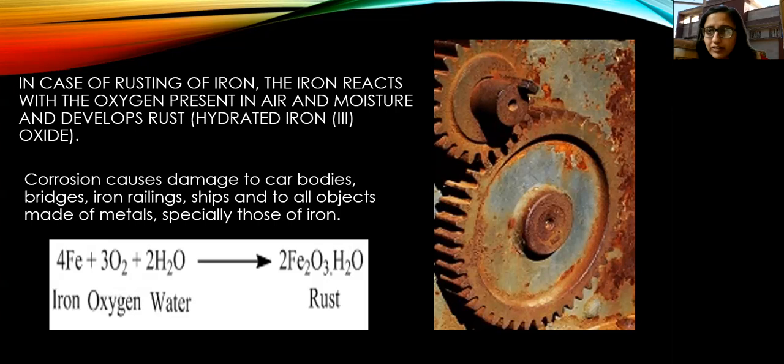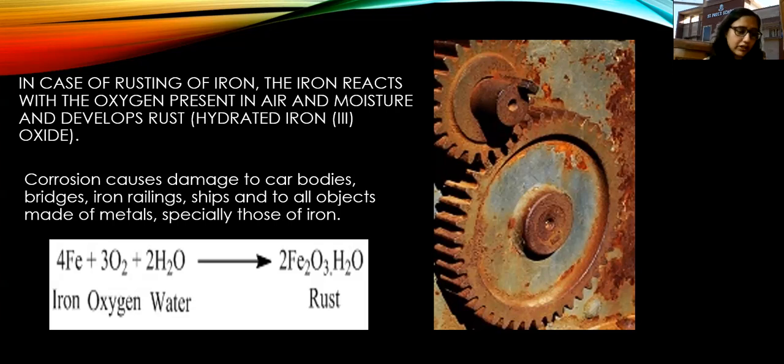अभी बोला था ना ऊपर, what is rust? Hydrated iron oxide. So this hydrated means it contains water. Water molecules are also there, water particles you can say. So यहाँ पे क्या है? Fe2O3 dot H2O. This dot H2O is for hydrated, and Fe2O3 is iron oxide. So this is the chemical formula of rust.